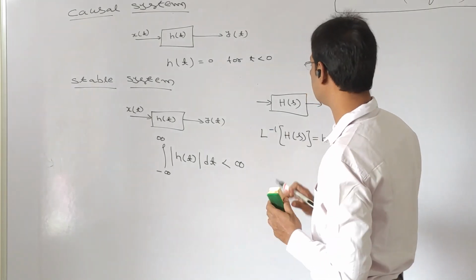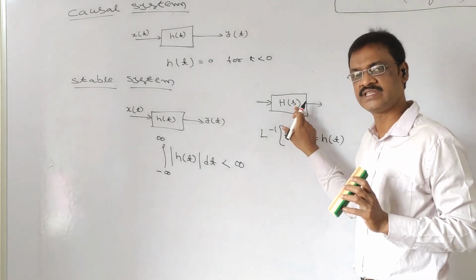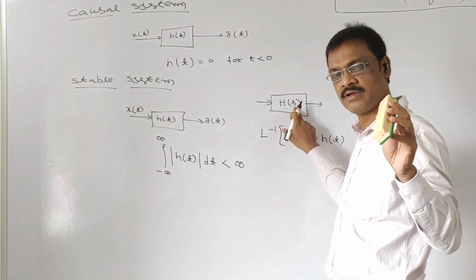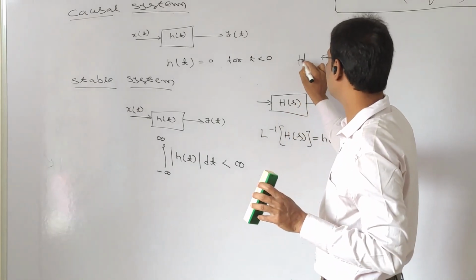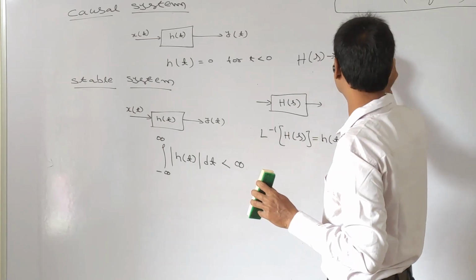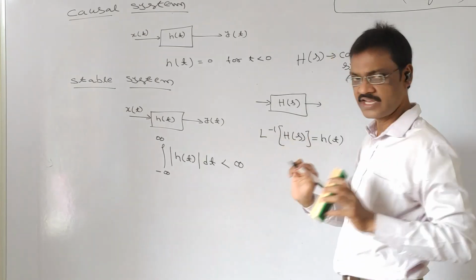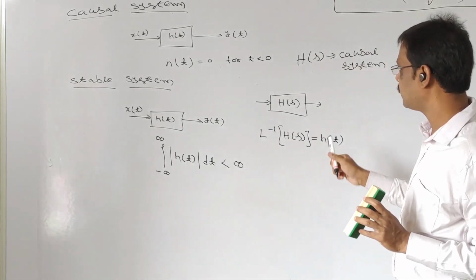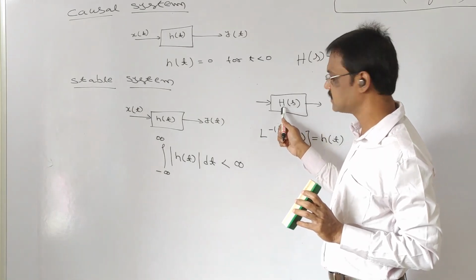See here, suppose h of s is given. If h of s is a causal system, then what information is available about the ROC for this system? That information is only given. If it is a causal system, then you know that the unit impulse response is causal.